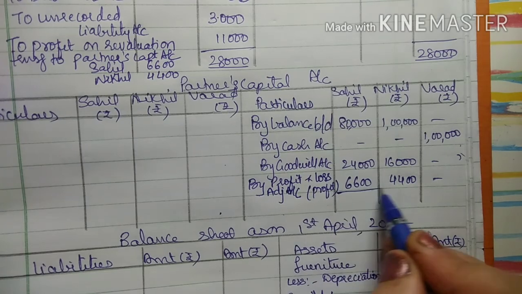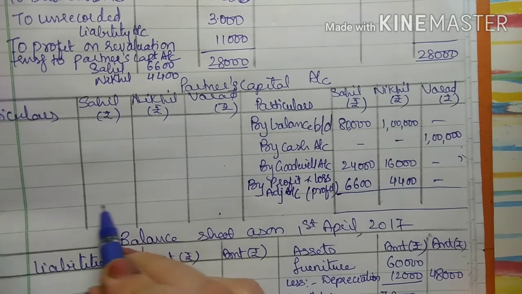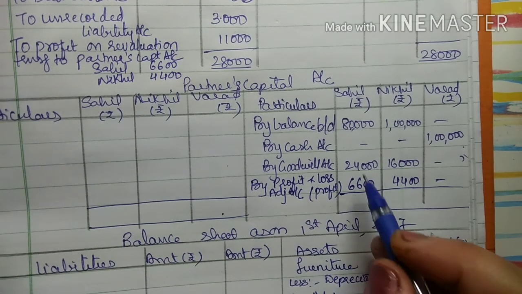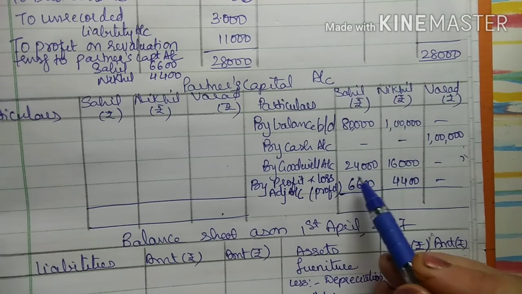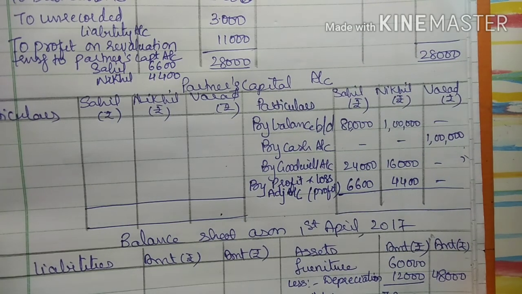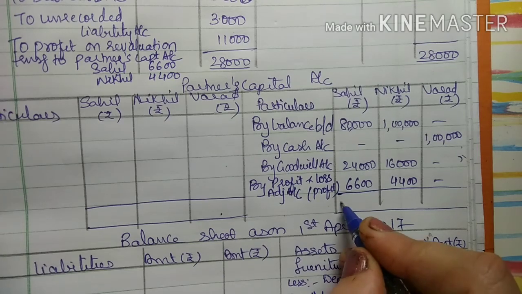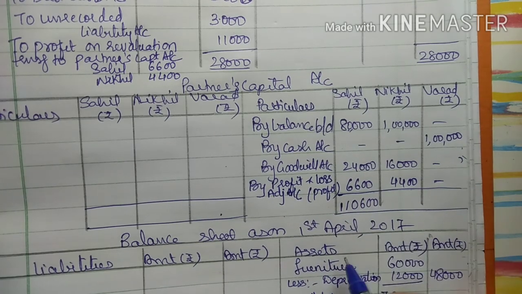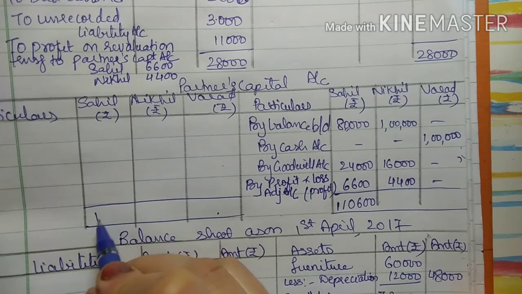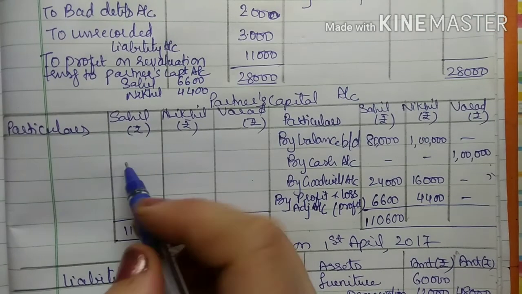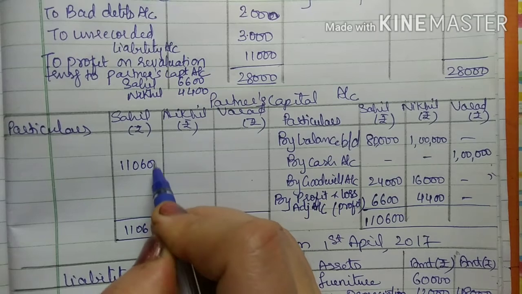So now we will close the partners capital account. First see Sahil's account. So this will be 80 plus 20, 1 lakh, and it will be 1,10,600, right? 1,10,600. Here there is nothing to be deducted, so again the same amount will come here.